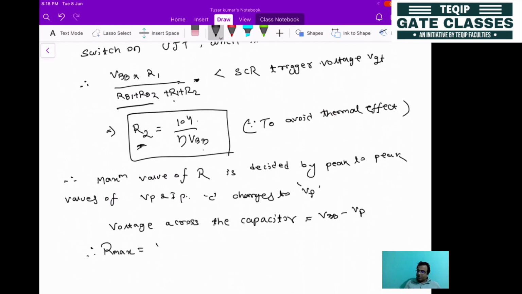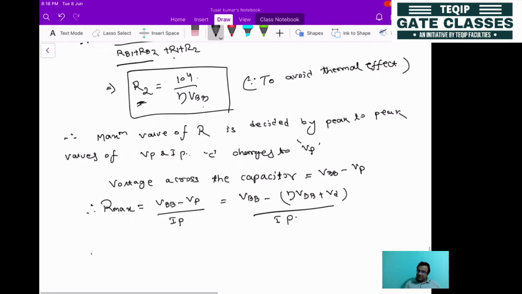It will be equal to VBB minus Vp divided by Ip, that is the corresponding current. Then you can write VBB minus Vp as eta into VBB plus VD, where VD is the voltage drop across the diode, divided by Ip. Then how to decide the minimum value of R? What is the minimum value of R?